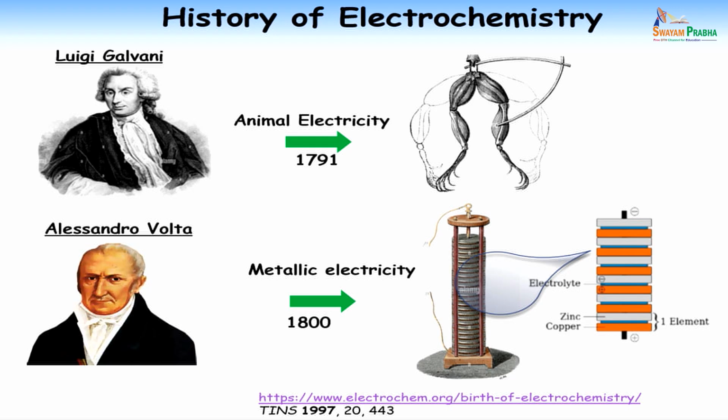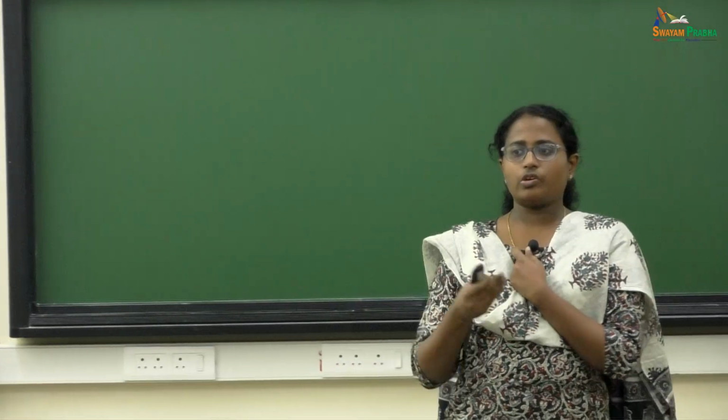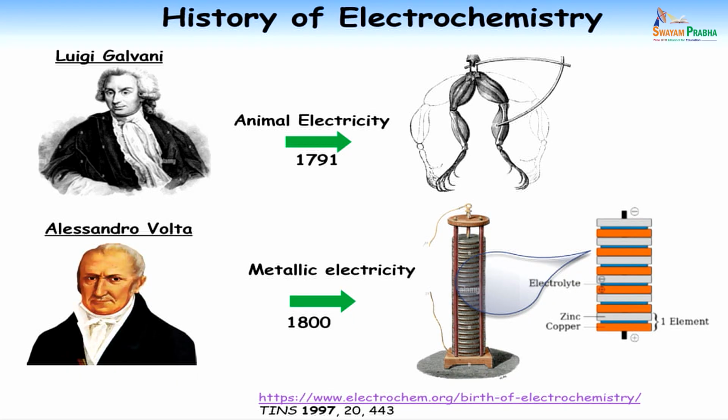Actually it has a zinc-copper pair, and there is a layer of electrolyte solution, sulfuric acid, soaked in a cloth which is kept in between. So it is like a pair. If you see the expanded figure, he was thinking of this copper and zinc, right? These two metals in contact are the reason for the flow of electrons. And whatever wet thing is between them will influence the conduction of the electrons.